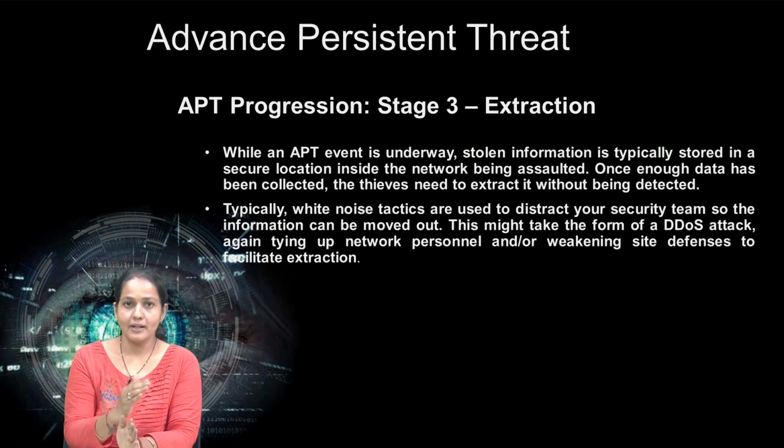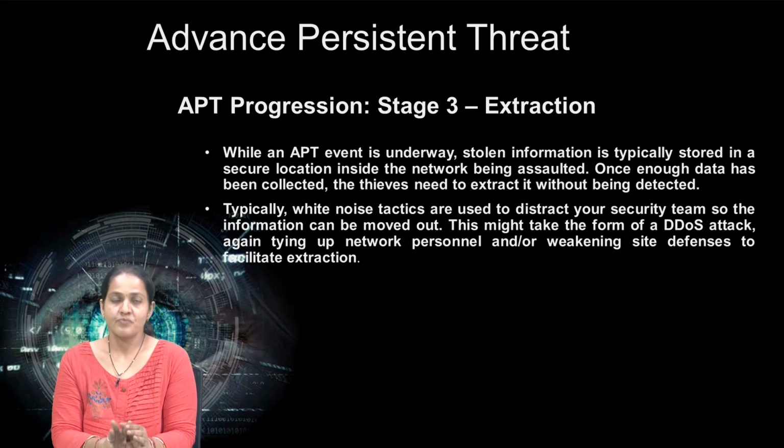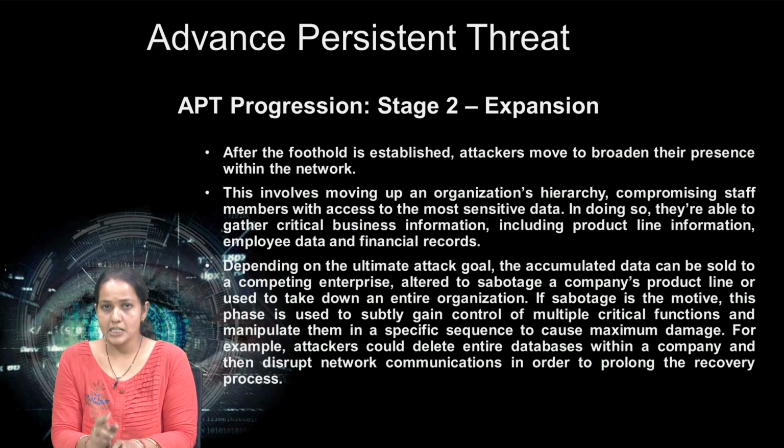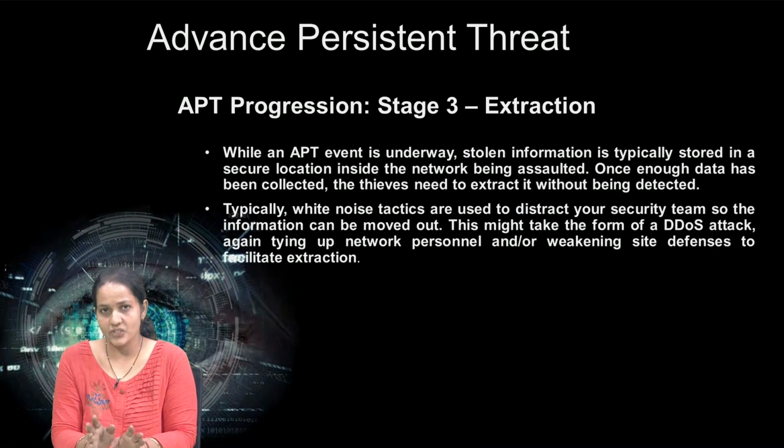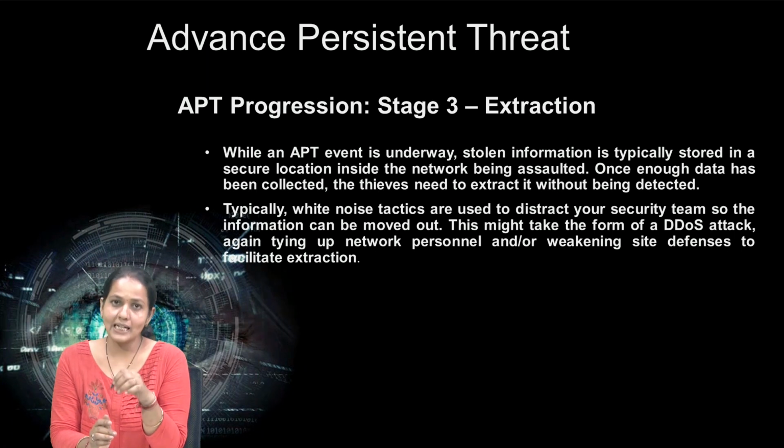So the APT attack has three different stages that we have already discussed. One is network infiltration, second is expansion, and third is extraction. In infiltration, the attacker gets entry through other ways, such as web assets, network resources, or any authorized human interaction and authorization access.